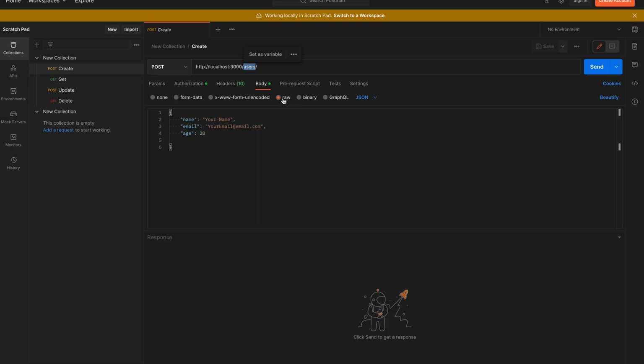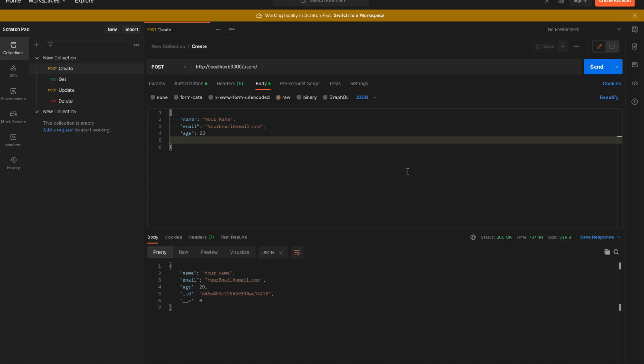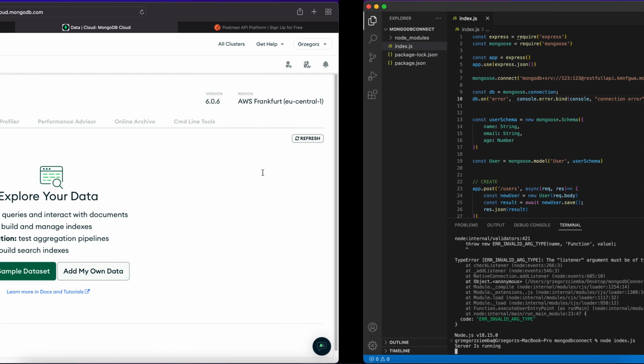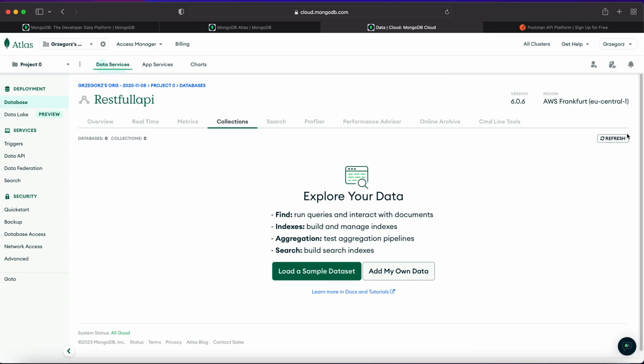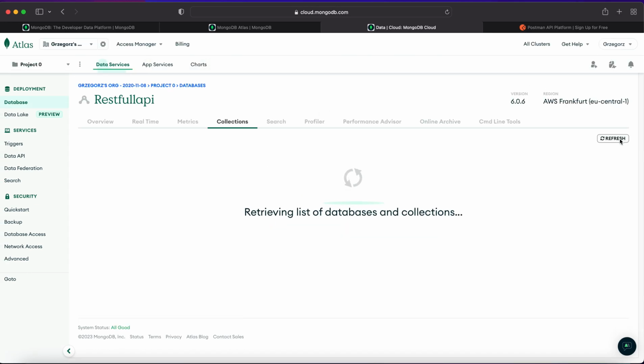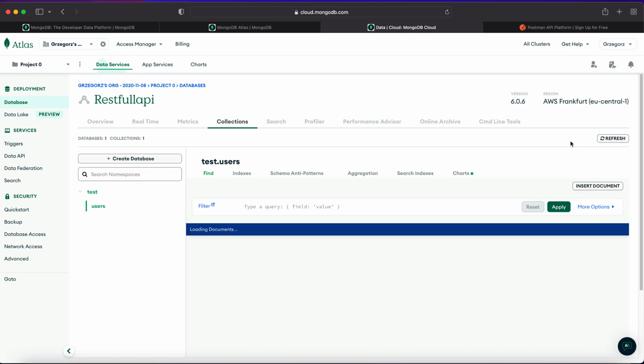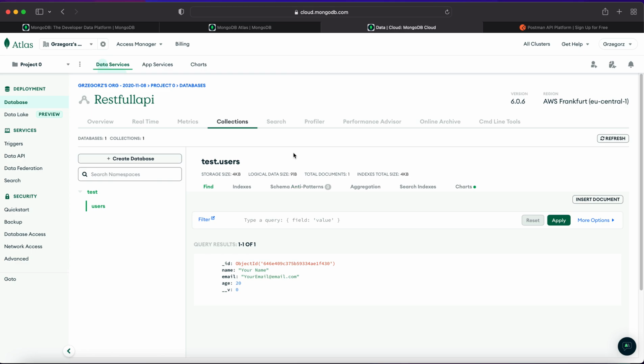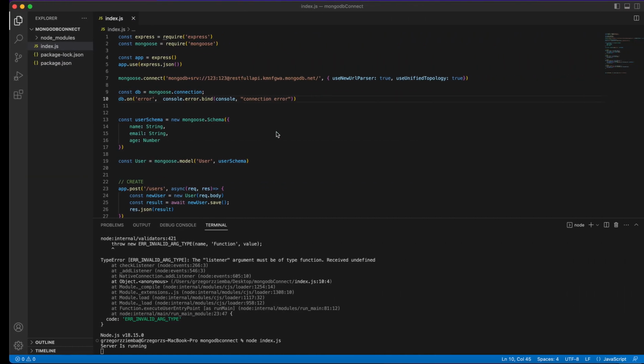Inside our body, create a raw JSON, and create some kind of data, and then send the JSON to our application. Going back to our database, we just refresh it over here, wait a few seconds, and we've got our user created.